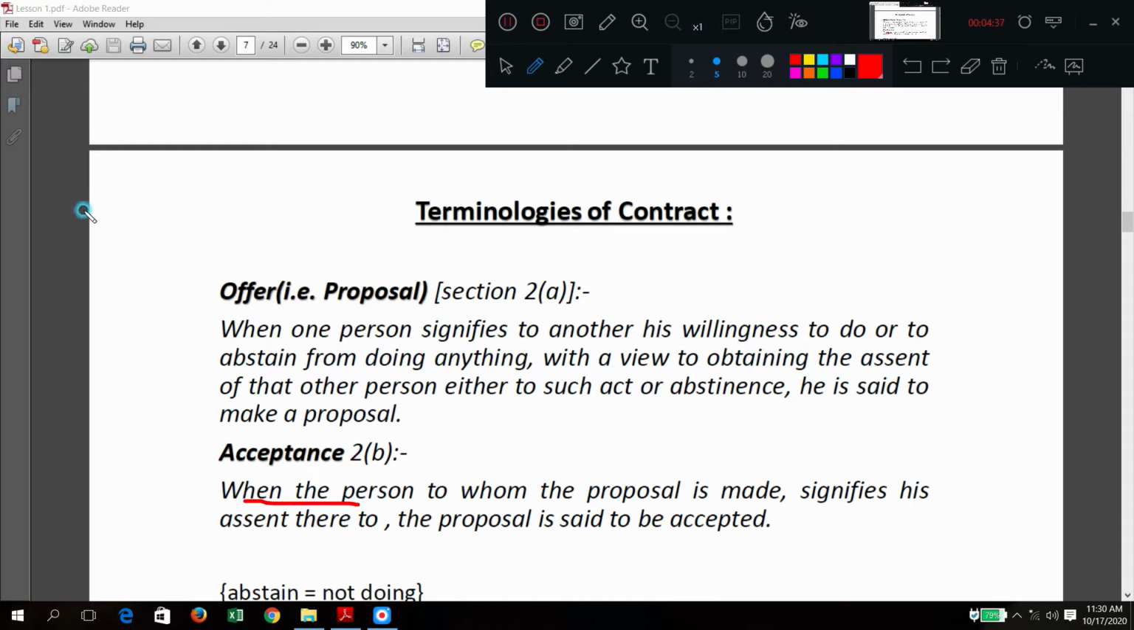Okay, acceptance is nothing but the person to whom assent is being made, and he is giving his assent that he will do or he will abstain. That type we can call it as acceptance. It's called as acceptance.